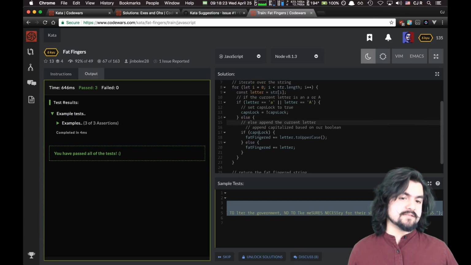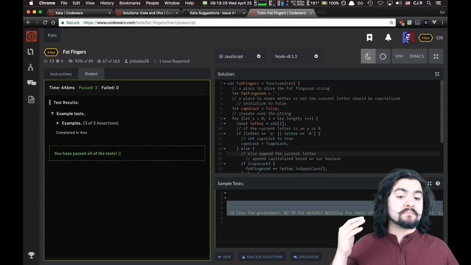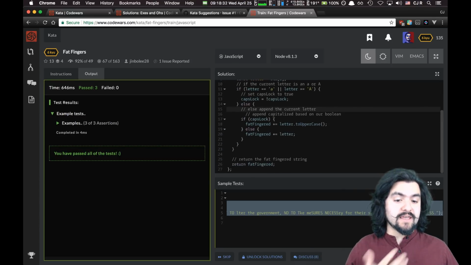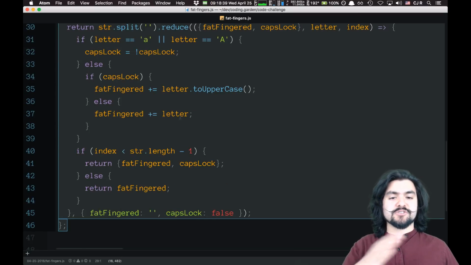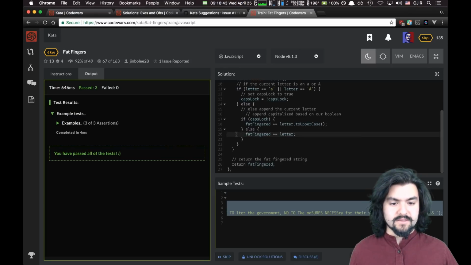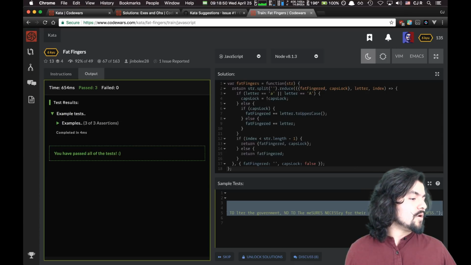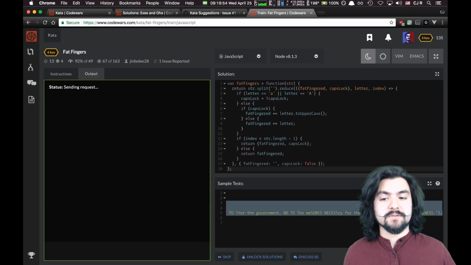And again, I kind of made this point earlier, but this solution with the for loop is less iteration because we're only doing one pass of the string and we end up with the result, whereas the reduce has to do two passes because the initial split has to go over it and then the reduce itself has to go over the string. But let's submit the one with the reduce. Run sample tests. Still works. All right, drum roll, please. Attempt.